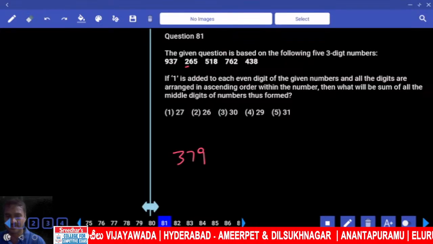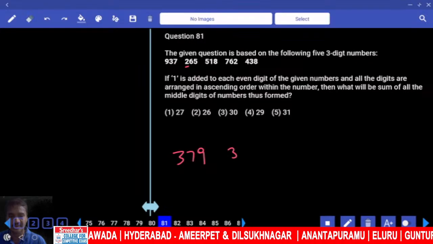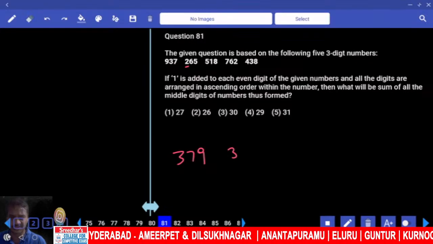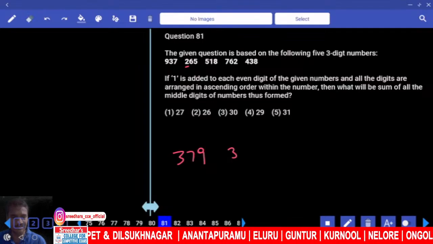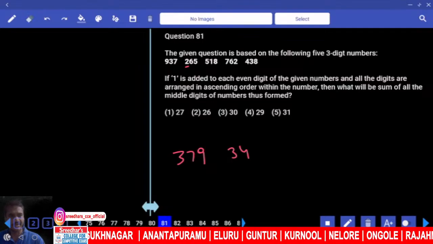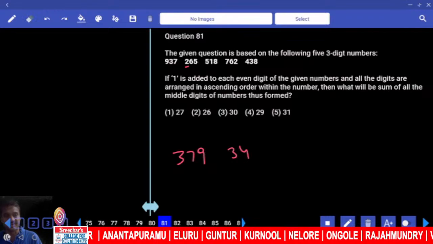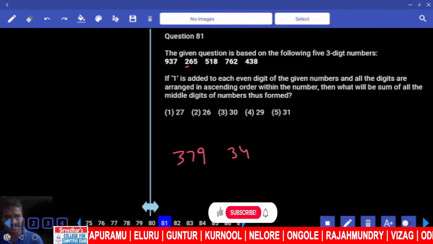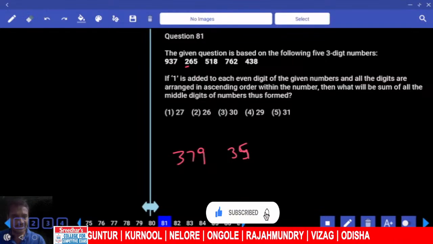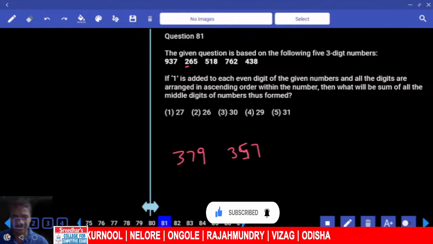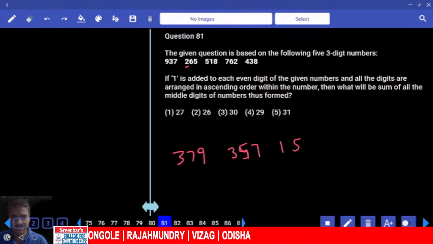What happened to the next one? Now 3 and 3. Odd digit, 1 is added to each even digit, and all the odd digits remain as they are. As it is, meaning what should this be? What happened to this 5 and 6? Even digit, 7357. Then 5, 1 and 1 makes 5. What happened to 8? It became 9.